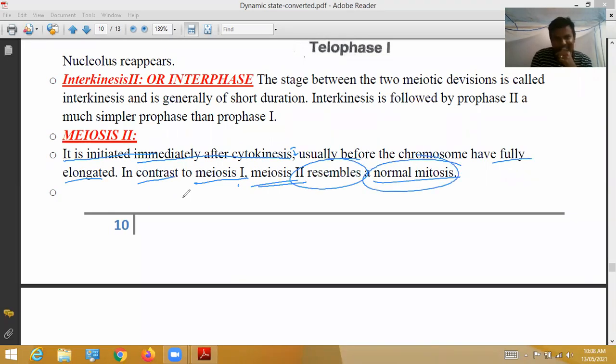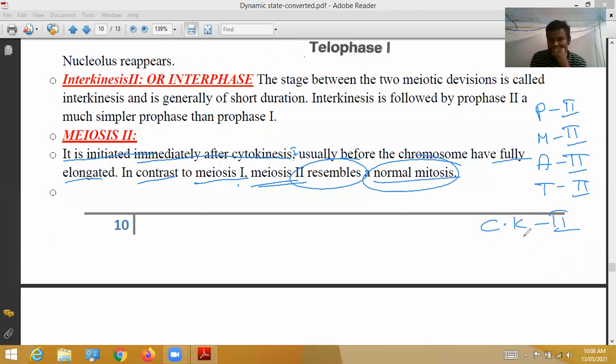mitosis. As I said yesterday, prophase, metaphase, anaphase, telophase: the same process is repeated, but here we write prophase 2, metaphase 2, anaphase 2, telophase 2, cytokinesis 2. As a result of telophase 1 and cytokinesis, two daughter cells are formed.